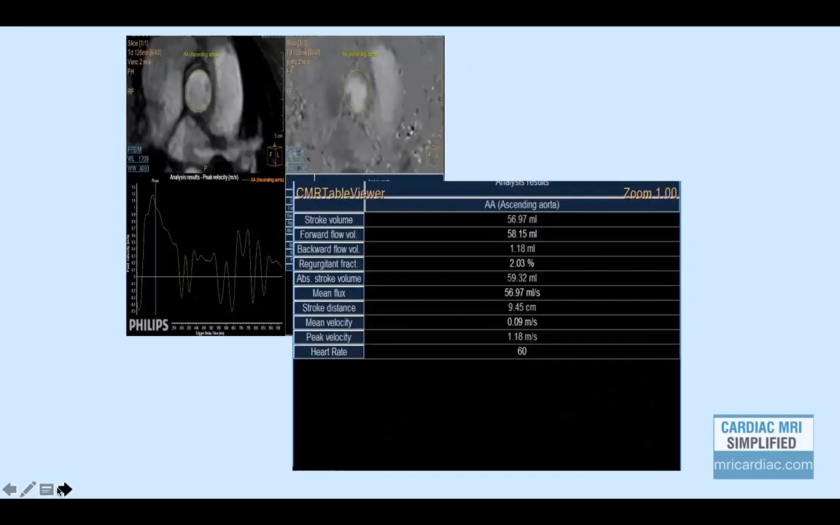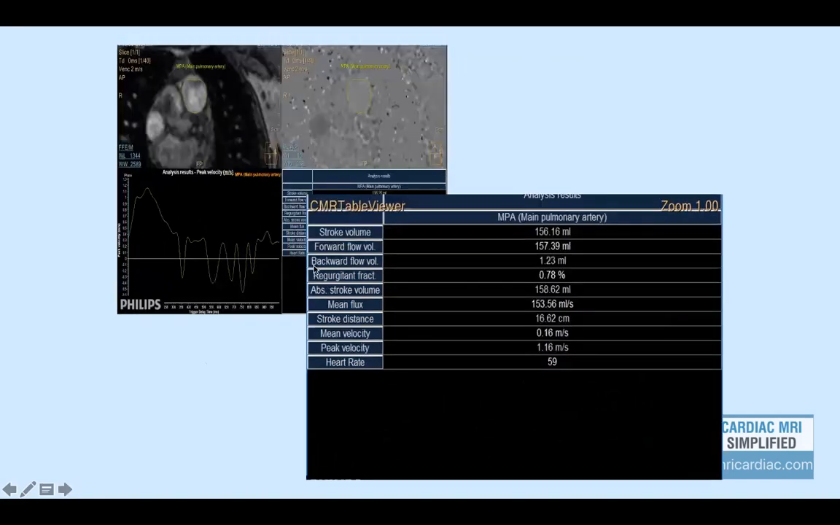As a routine protocol, when we obtained the flow images of the ascending aorta, the stroke volume was 56 ml, and the flow through main pulmonary artery was 156 ml, significantly increased. So basically the ratio of flow between MPA, that is QP, and systemic, that is aorta QS, was significantly increased.